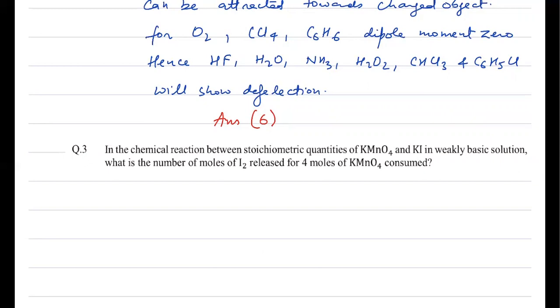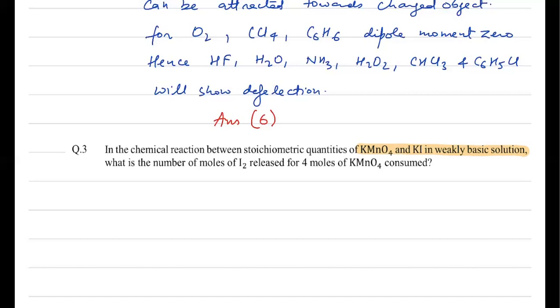If you have marked answer 0 for this question, then you have to quote your NCERT book to get the marks in this question. And if you have simply followed the equation as it is given, then it is simply a balancing of redox reaction question, and there you will get the answer. So there are two possible answers for this question as per my thought, because if someone will go with the inorganic chemistry idea that KMnO4 with KI in weakly alkaline medium will not produce iodine, so whatever amount of KMnO4 you add will not give iodine, so the answer must be 0.